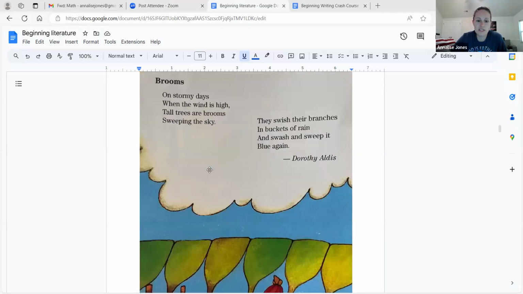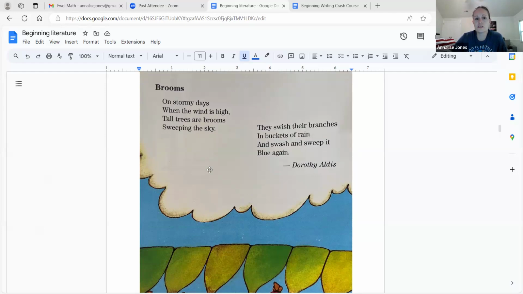I mean, couldn't I just say the trees sway in the wind? And they swish their branches. I think that would be really boring if I just said the trees are swaying in the wind, and when it rains, they're just kind of swaying in the wind and kind of wiping the rain around. That sounds really boring, right?